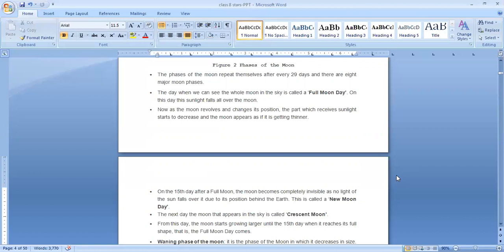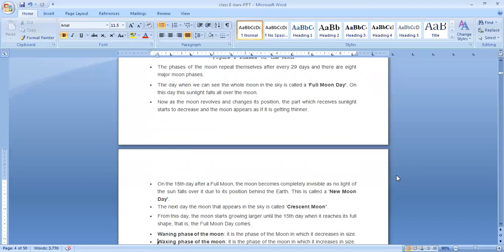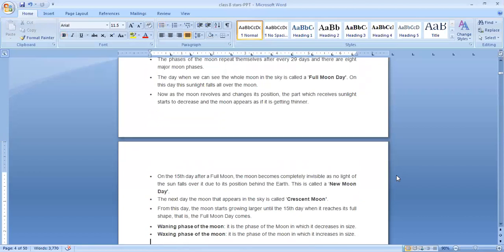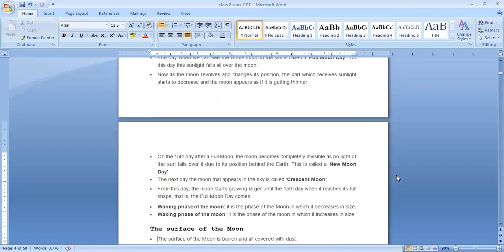The next day, the moon that appears in the sky is called a crescent moon. We can see a little light fall on the moon, so you can see a very small moon. From this day, the moon starts growing larger until the 15th day when it reaches its full shape. That is when the full moon day comes. Again, crescent, then half, then gibbous, then full moon.